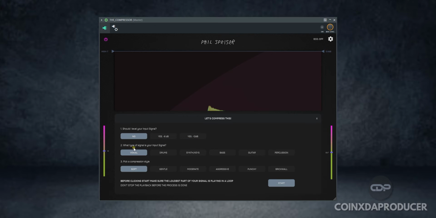Below they said what type of signal is your input signal. So if you're working on a group, let's say drums, you indicate that, synth or key, bass, guitar, percussions, as you can see. Then the last, you need to pick the compression style. They have the gentle, moderate, aggressive, punchy, and brick wall. So let's quickly have a listen.